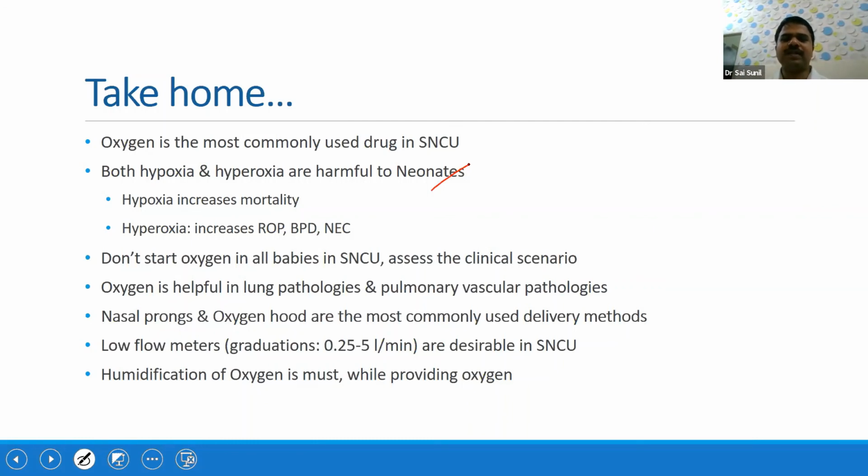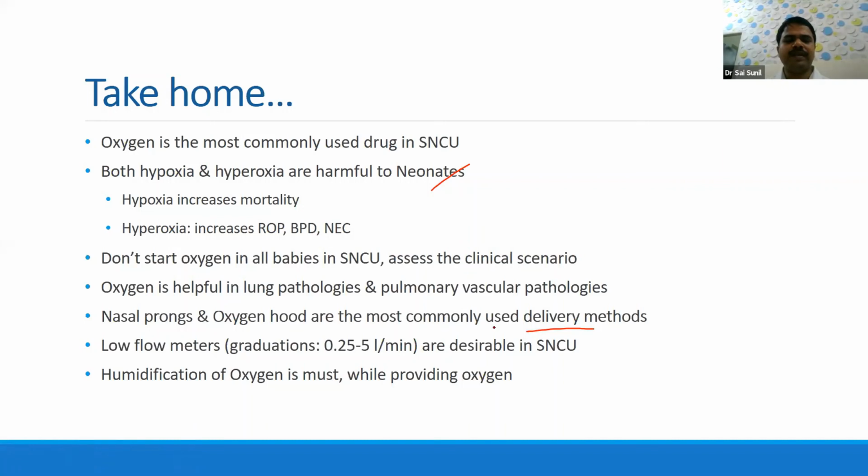And don't just start oxygen in all babies. Based on the clinical scenario, you have to assess. Oxygen is not helpful in all pathologies. It is helpful in lung pathologies as well as pulmonary vascular problems. The most commonly used oxygen delivery methods in our SNCU are nasal prongs and oxygen hood.